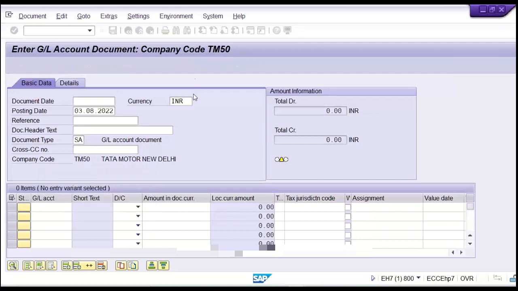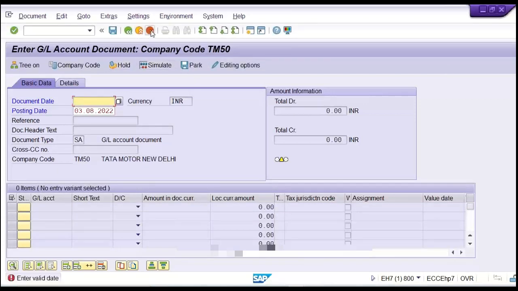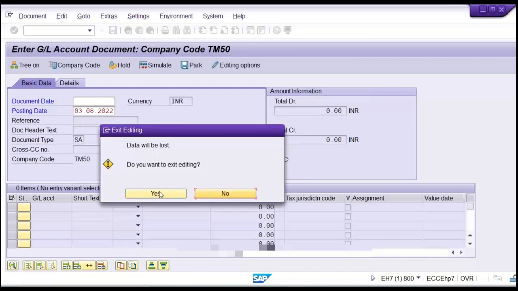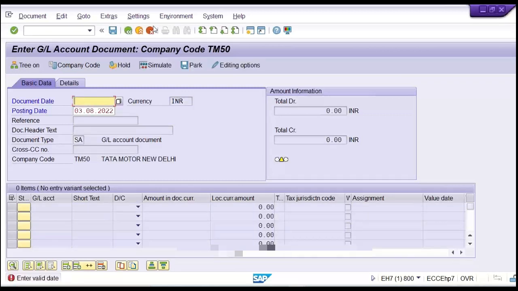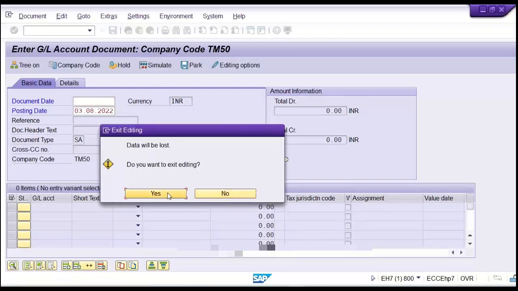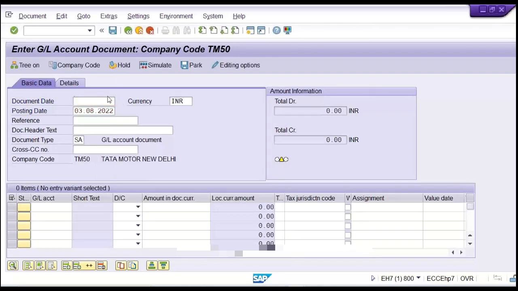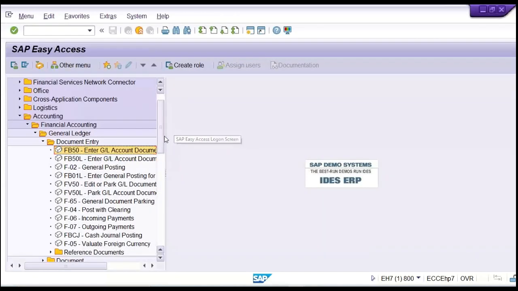Now just cancel, and here you click the cancel button, say yes, exit. And then the back button. Now you guys are going to be very much familiar with all of these, whatever, look at here, the shortcut buttons are there, right? You guys are going to be very much familiar with these things, because multiple times we are going to use them, right?